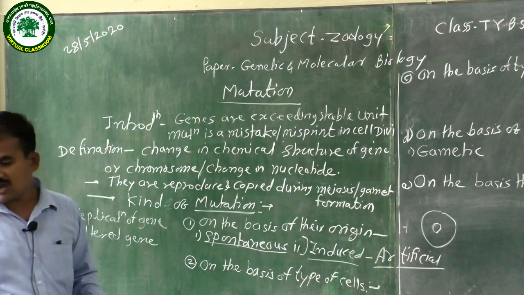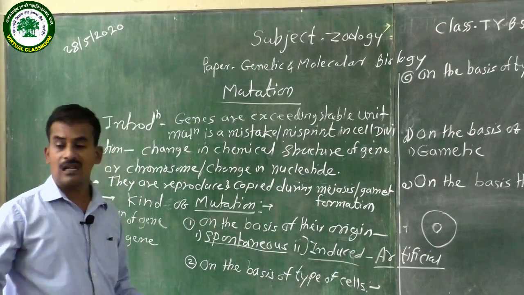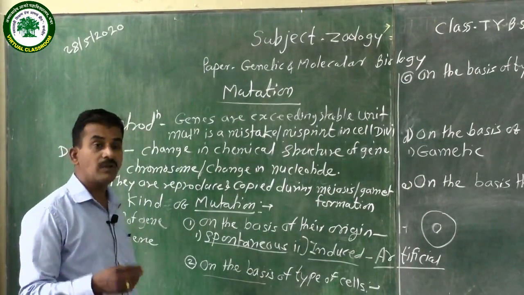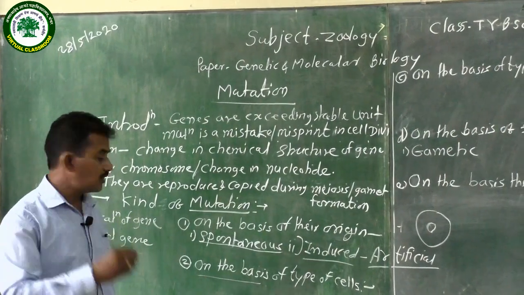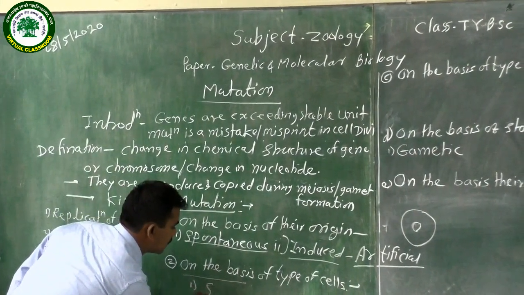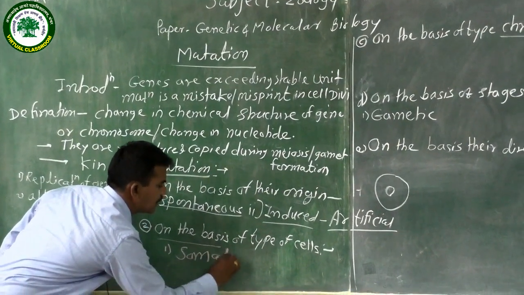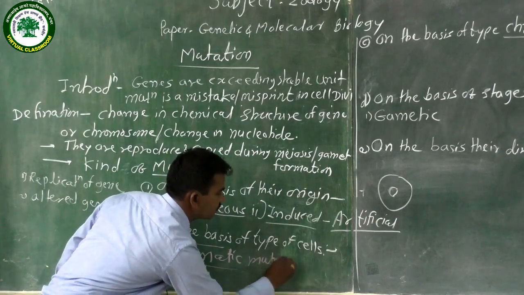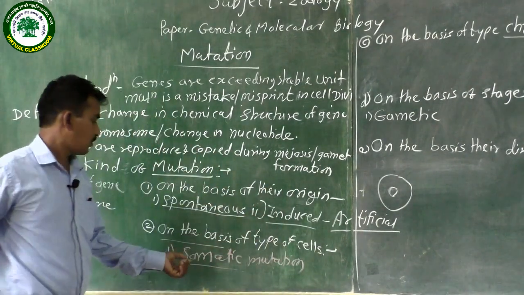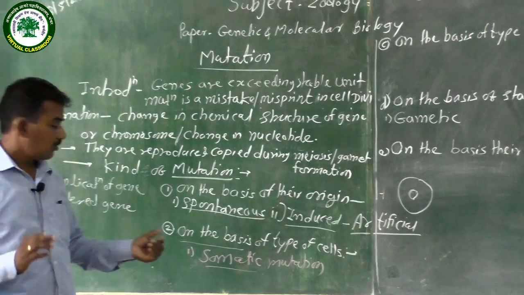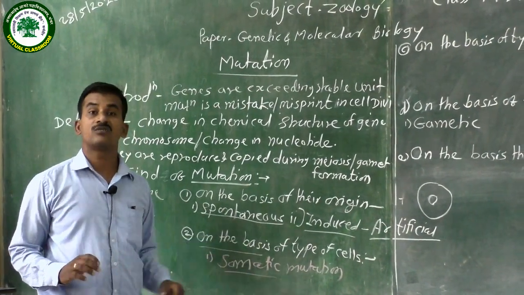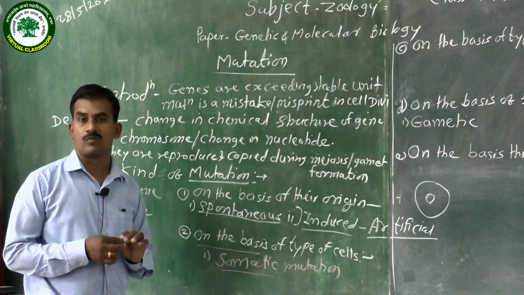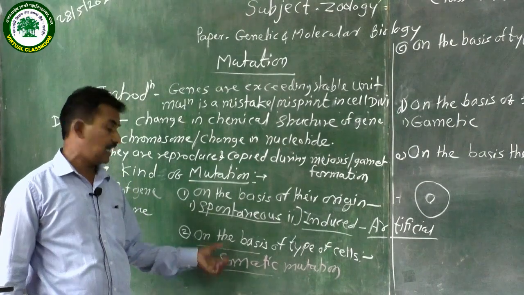Next is the classification on the basis of the type of cell, because in an animal different types of cells are present. In the human being, two types of cells are present. One is called the somatic cell, and its mutation is called the somatic mutation. In the human body, one is the somatic cell, and the other is called the germinal cell. All over the body, cells with 2n chromosomes are present, and all these types of cells are called somatic cells.